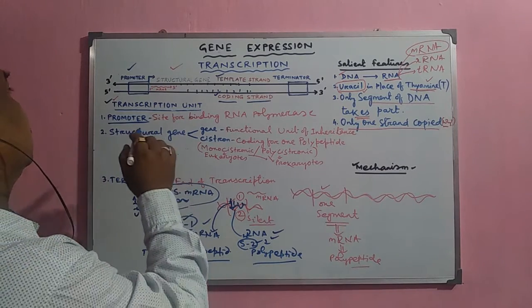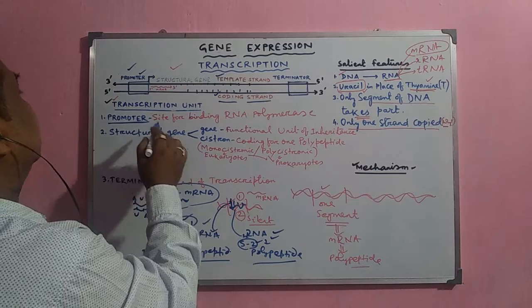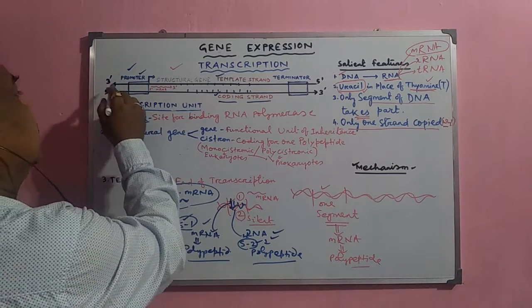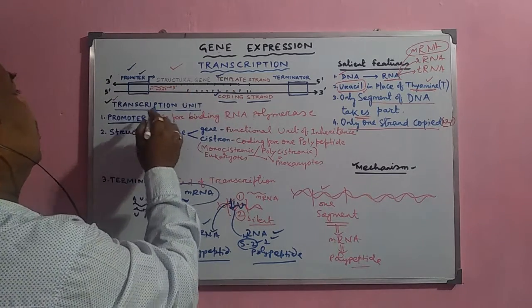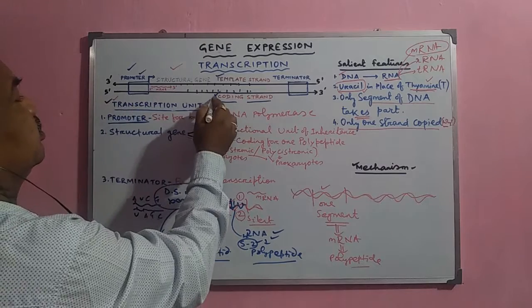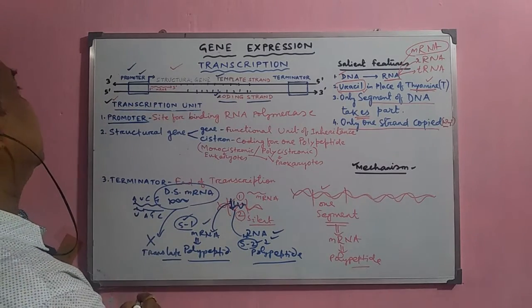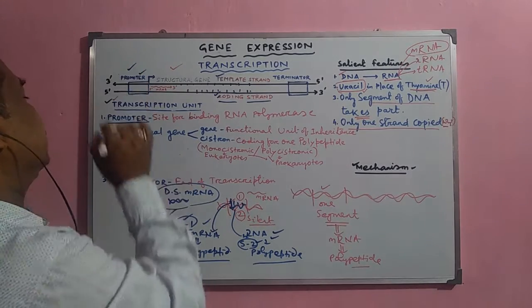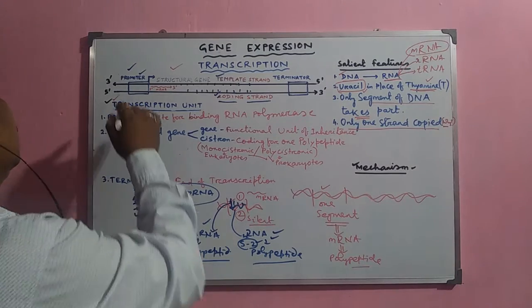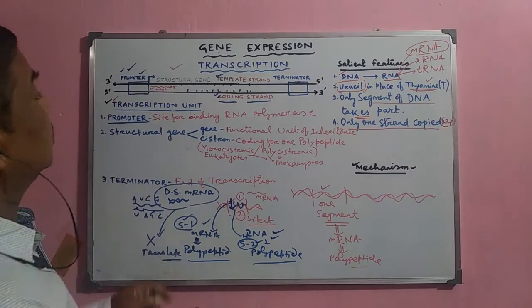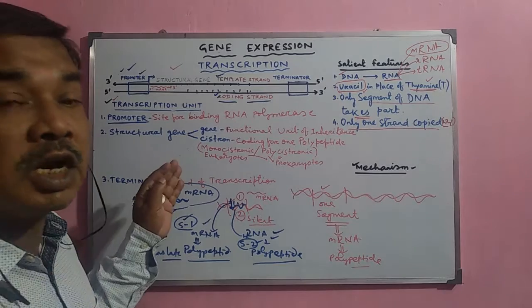Now this structure, the promoter region, is present at the 3' end of the template strand, or the 5' end of the coding strand. What happens here in the promoter region? From this point, the mRNA synthesis starts.